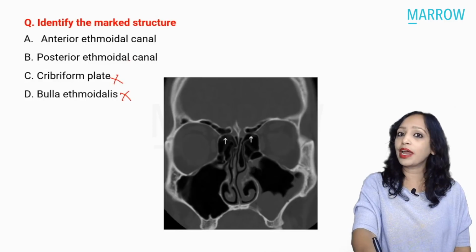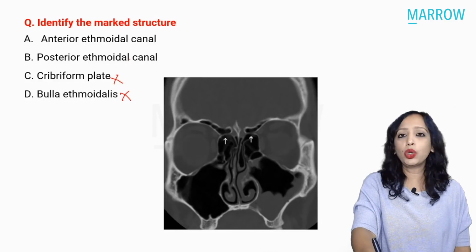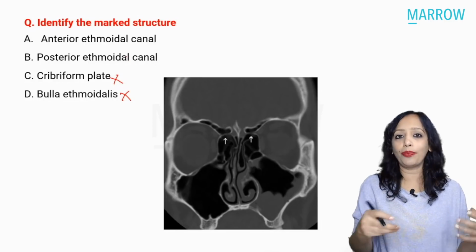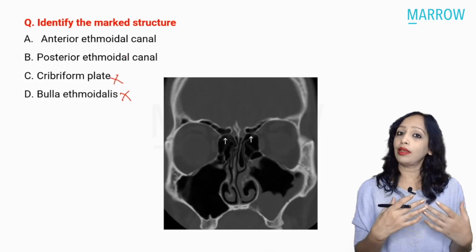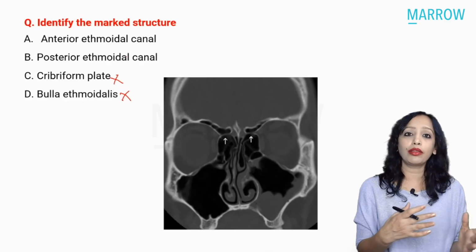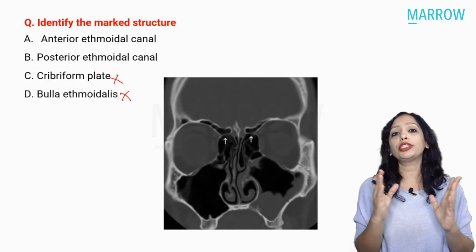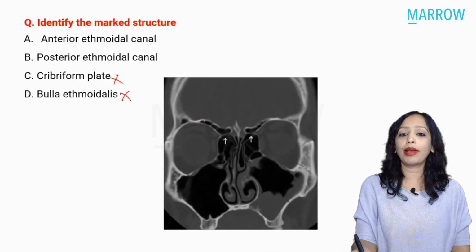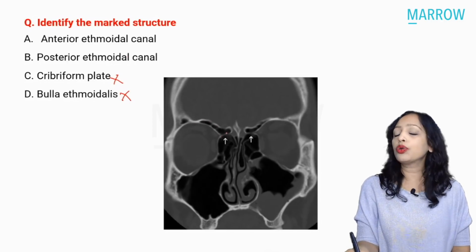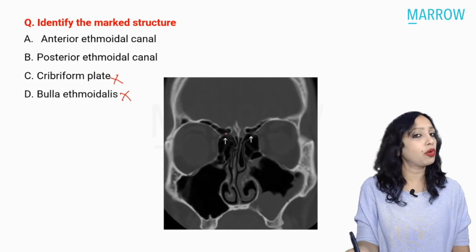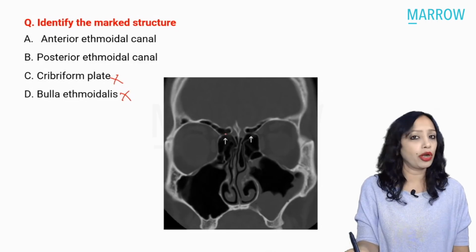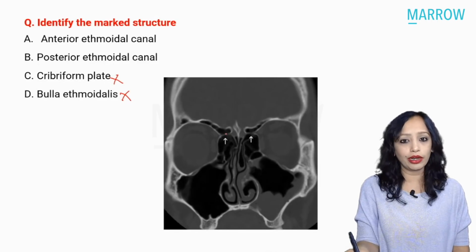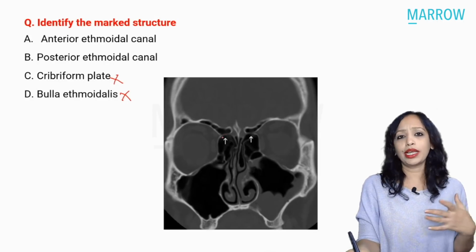So what are these anterior and posterior ethmoidal canals? We know that from the orbit, the anterior ethmoidal artery and nerve, and likewise the posterior ethmoidal artery and nerve, have to come into the nose. So they pierce the lamina papyracea to come into the nose, to their respective canals: the anterior ethmoidal artery and nerve to the anterior ethmoidal canal, and the posterior ethmoidal artery and nerve to the posterior ethmoidal canal. Now it has to be one of these.